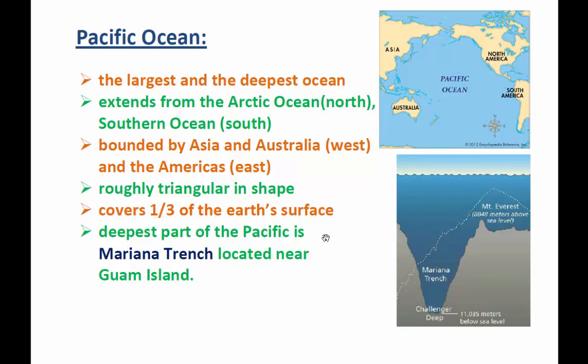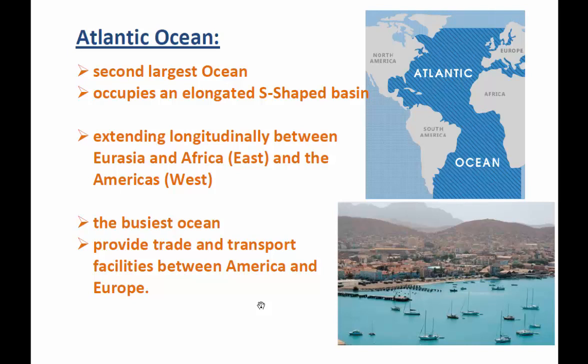Now let's go to another ocean, another water body, that is Atlantic Ocean. Atlantic Ocean is the second largest ocean in the world. It occupies an elongated S-shaped basin. So the shape of this Atlantic Ocean is approximately S letter shape. It extends longitudinally between Eurasia, that is part of Europe, and Africa in the east, and in the west it is bounded by Americas, North America and South America.